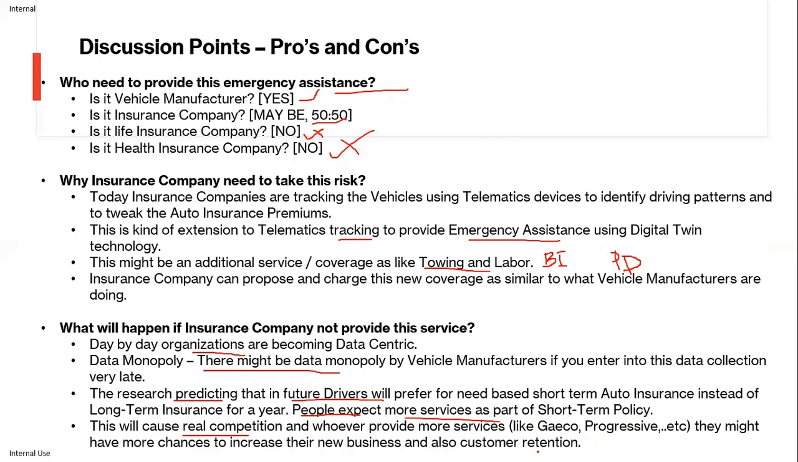I have come to understand that there are companies like Allstate and Travelers that have already started this kind of journey, and they are at a very initial stage of building a digital twin for their ecosystem for their auto insurance. So if we enter into this space early, there are more chances of getting new policies, new business, and customer retention. So this is my